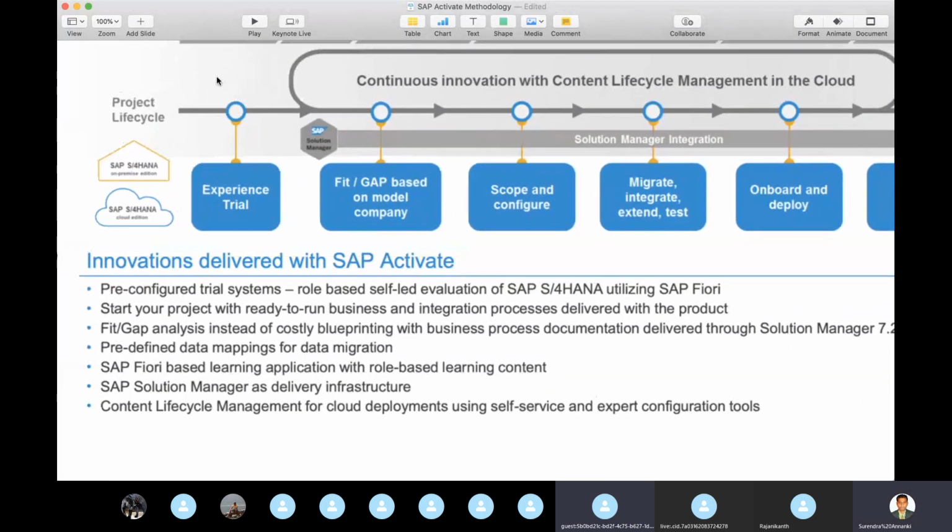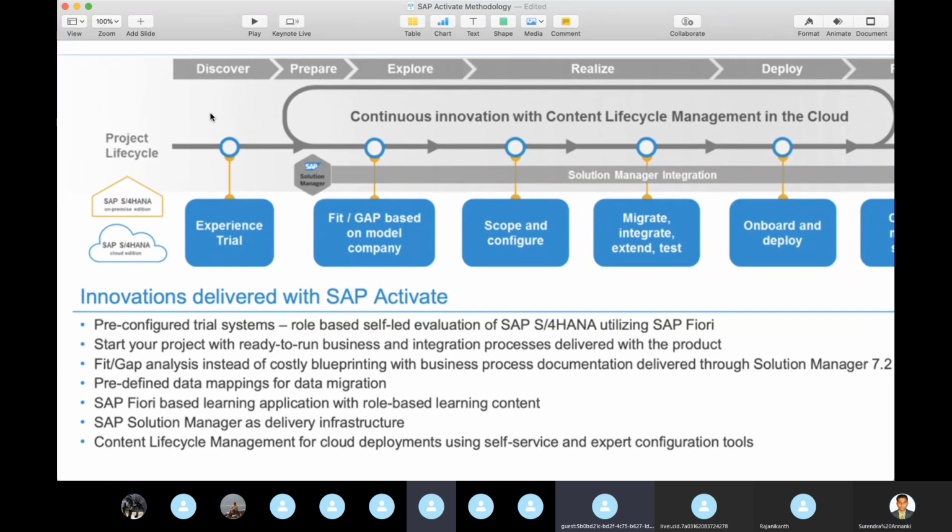Surendra. Yes, sir. I just want to add one more point, before you go ahead. Go ahead. Particularly in the cloud or public version, if business users want to see how the Fiori screens would look, or how S4 would be visualized, that is possible in S4 HANA. For SAP Activate methodology, SAP will give you 2 weeks of free subscription.